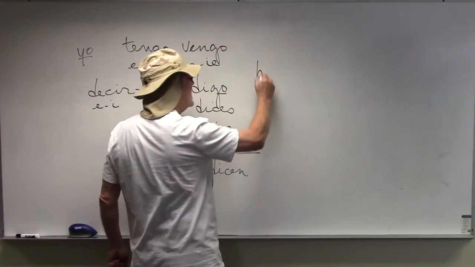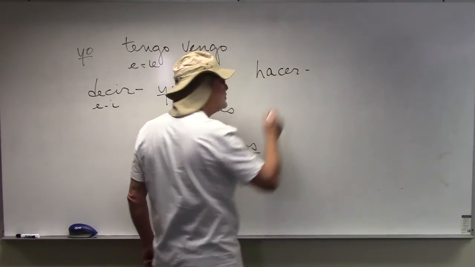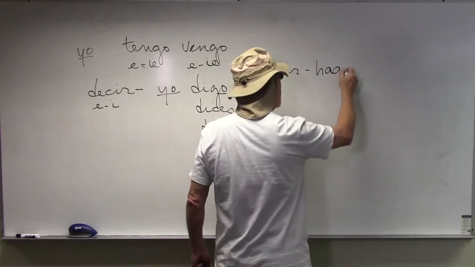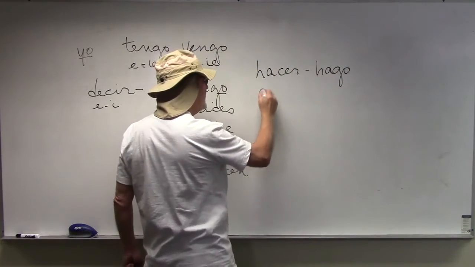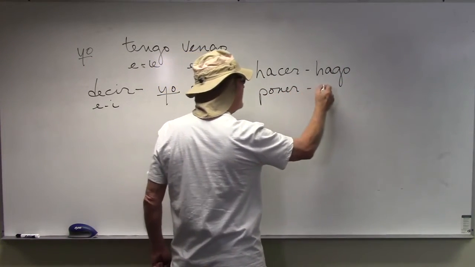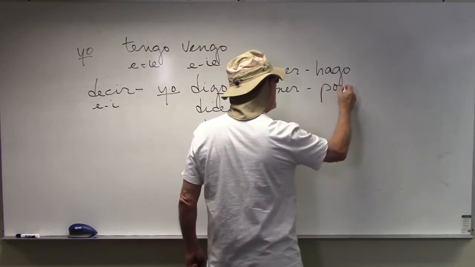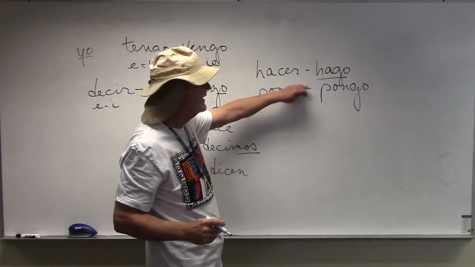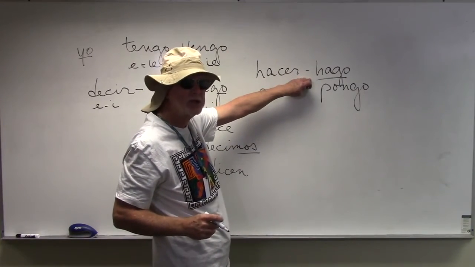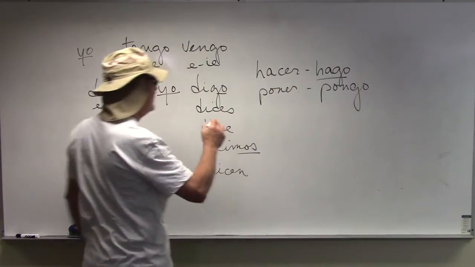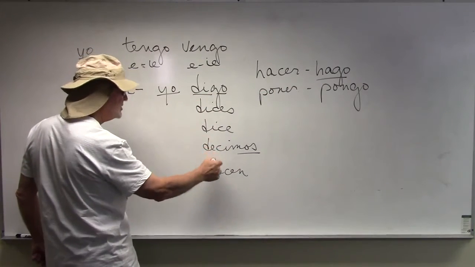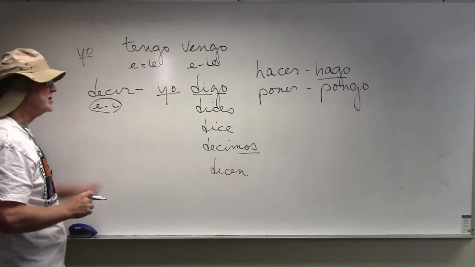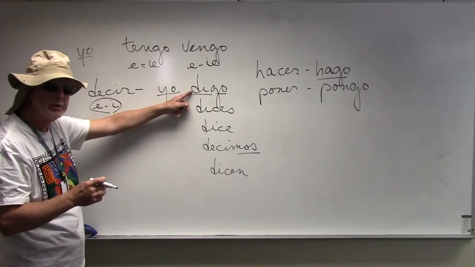So there are several other verbs that are like this that have an irregular yo form. Another verb is what? Hacer, to make or to do. And that happens to be what? Hago, right? Hago. Another verb, okay? Poner. The first person singular is pongo. These are irregular, but they're only irregular in the first person singular yo form. This verb happens to have a change, E to I, all the way through. But it's also here, so they put them in the same group.